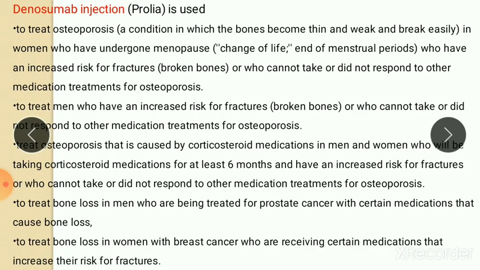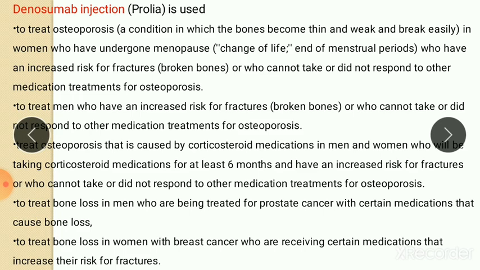Next is denosumab injection. It is used to treat osteoporosis, a condition in which bones become thin and weak and break easily, in women who have undergone menopause and who have risk for fracture or who cannot take or did not respond to other medication treatment for osteoporosis. It is also used to treat men who have increased risk of fracture or who cannot take or did not respond to another medication treatment for osteoporosis.